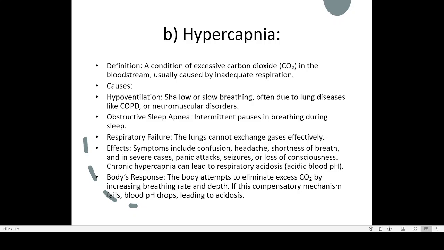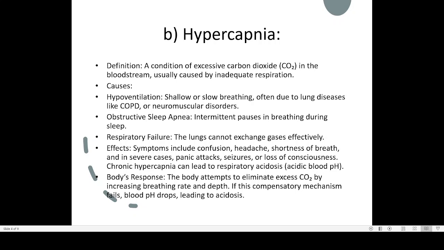One problem with hypercapnia is that it can lead to respiratory acidosis. What is hypercapnia? More carbon dioxide in the blood. If there is higher carbon dioxide in the blood, carbon dioxide will combine with water, forming carbonic acid.